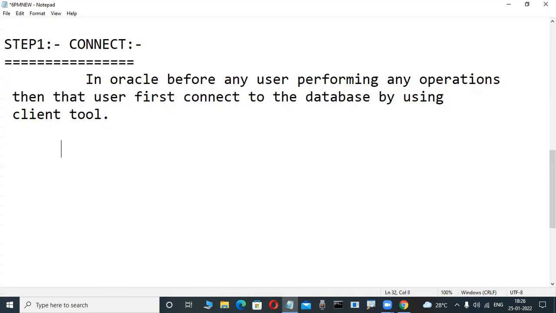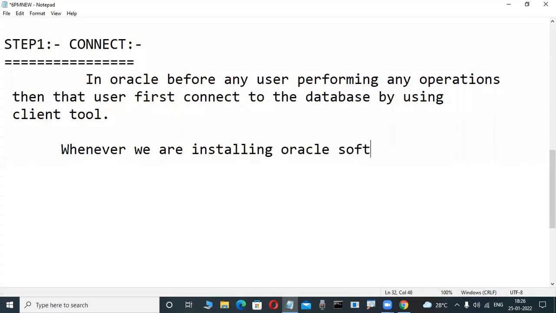Next paragraph, write it. Whenever we are installing Oracle software, that is called Oracle software.